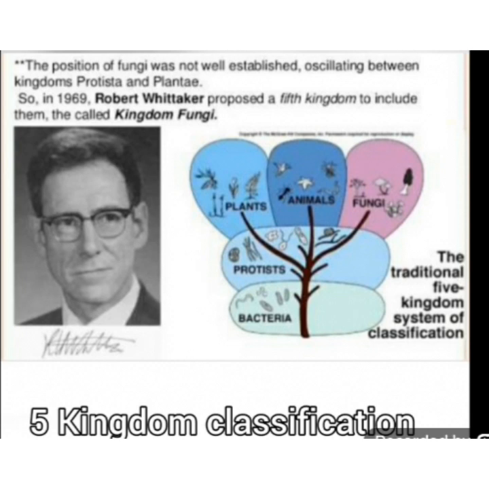He is the first who introduced the kingdom fungi, because the position of fungi was not well established between kingdoms Protista and Plantae. So in 1969, Robert Whittaker proposed a fifth kingdom to include them. They are called kingdom fungi.